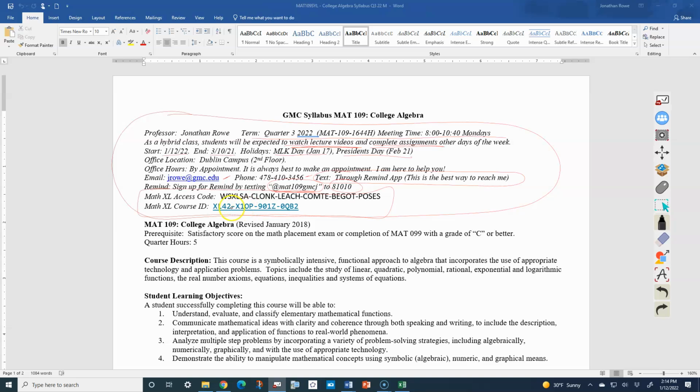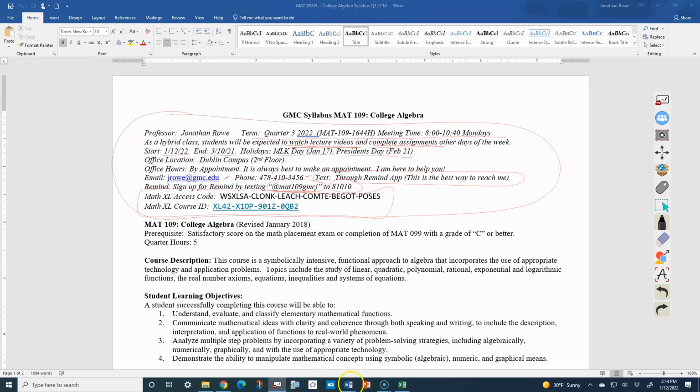All right. Notice this character right here. This is the letter O versus this character right here. This is the number 0. You can tell because it's got a little line through it. So this is also the number 0, whereas this that doesn't have a line through it is the letter O in that code. All right.